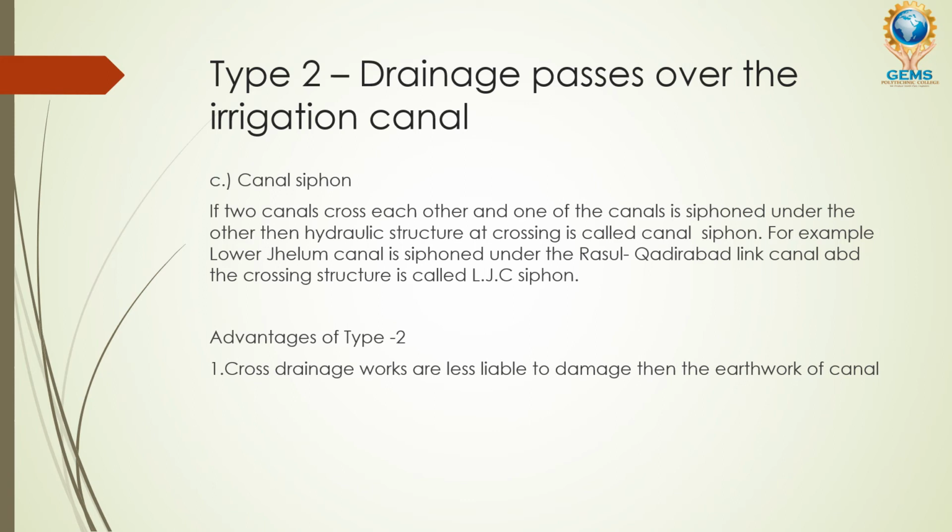For example, in India, the Lower Jhelum canal is siphoned under the Rasul Qadirabad link canal. For your reference you can see the picture. The advantage of this type 2 is that cross drainage works are less liable to damage than the earthwork of the canal.